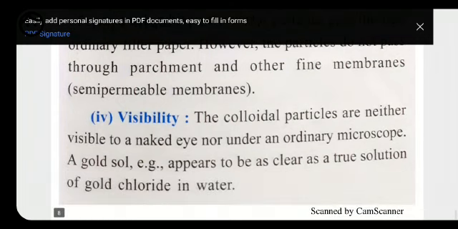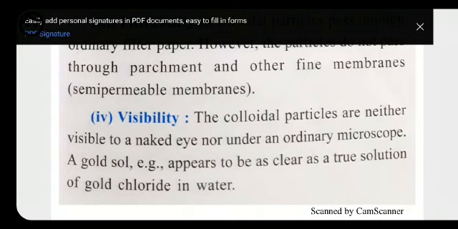Okay. Visibility: if we are talking about visibility, the colloidal particles are neither visible to the naked eye nor under an ordinary microscope. Because, as I told you earlier, the size of the colloidal particle sometimes may be bigger, sometimes smaller. For those types of colloid in which we have a very small size of particle, we cannot see the particles with the naked eye. In case of colloids mostly we cannot see the particles with the naked eye.